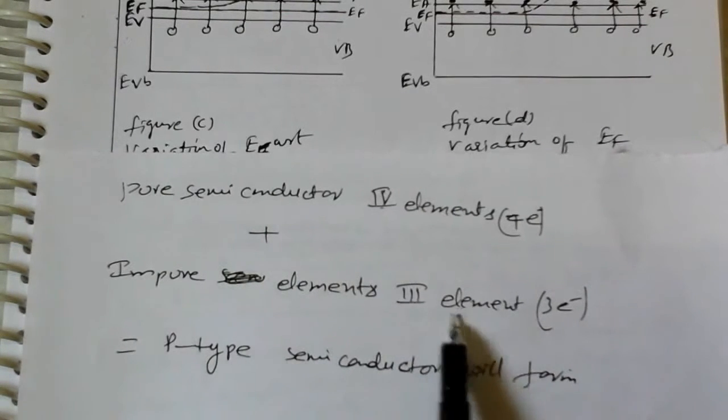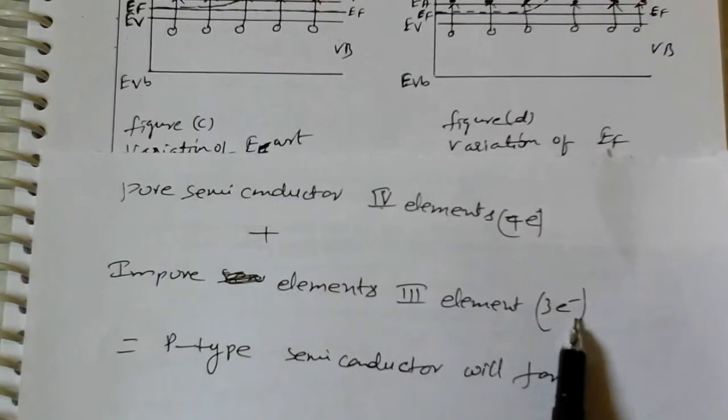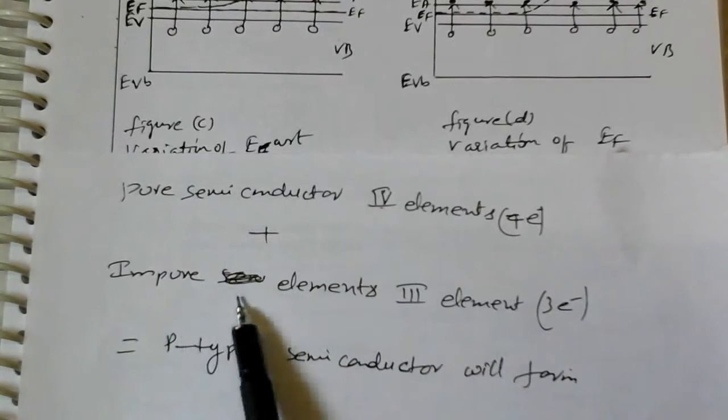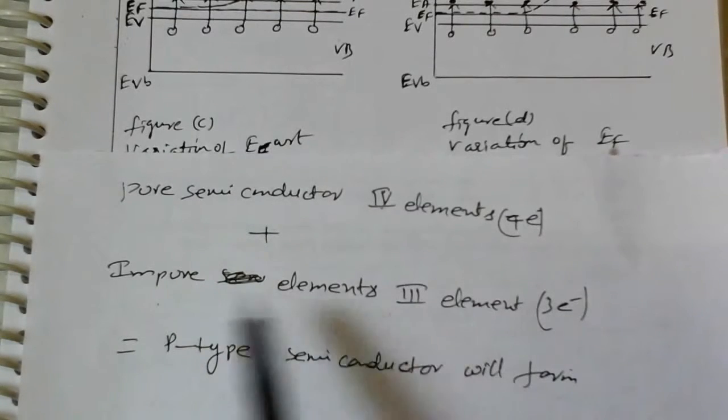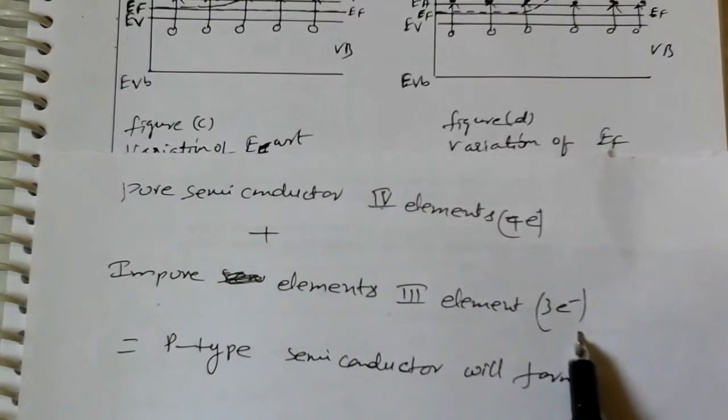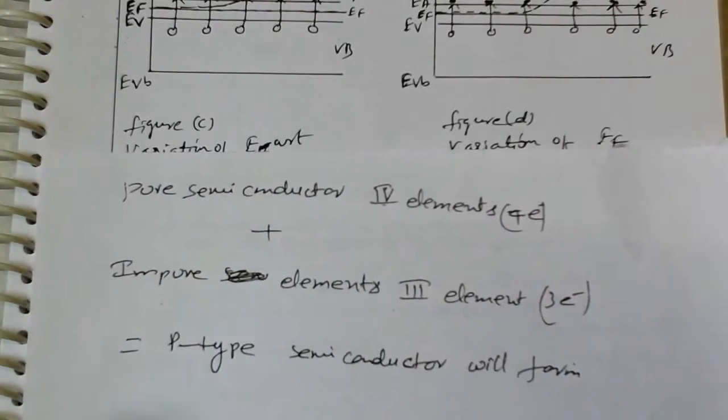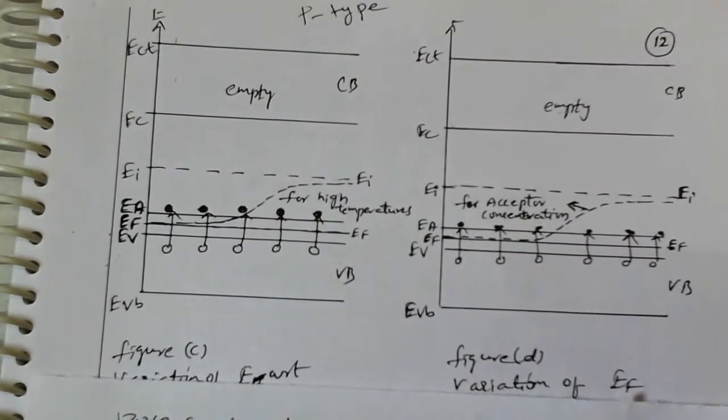Due to adding impure elements, third group elements which have 3 electrons, an acceptor energy level forms in the band diagram.